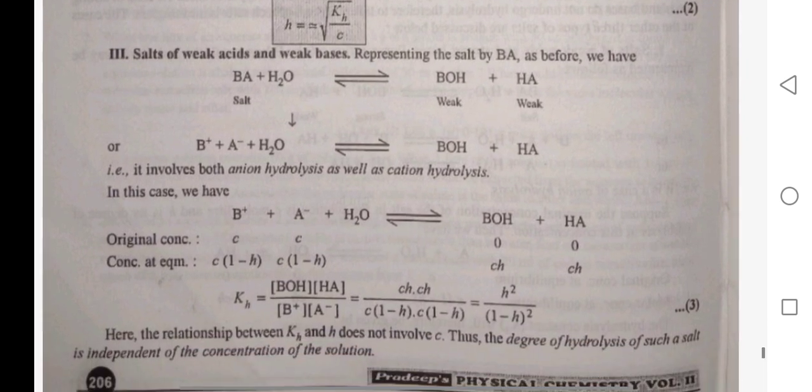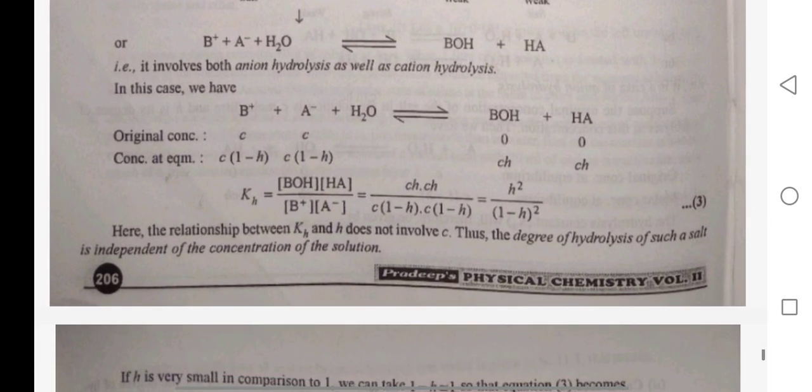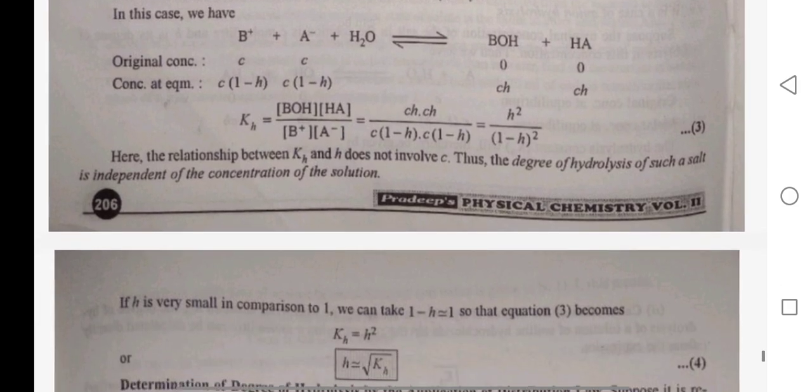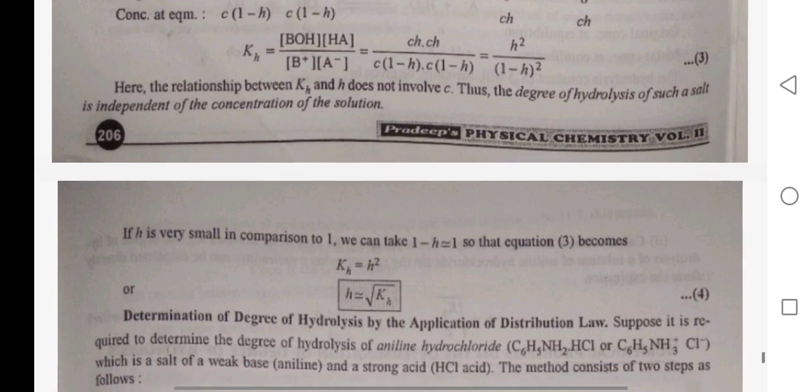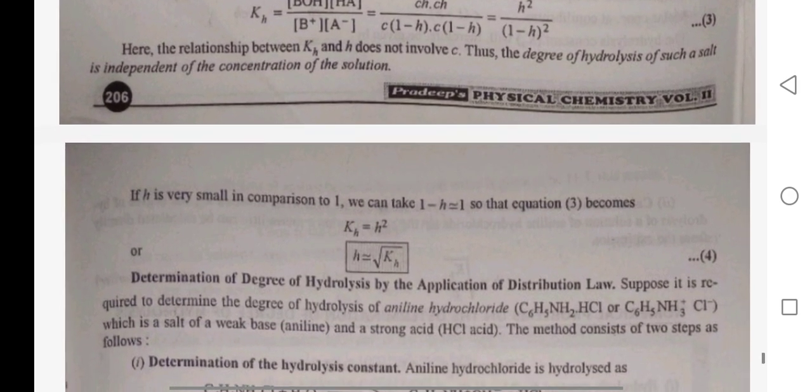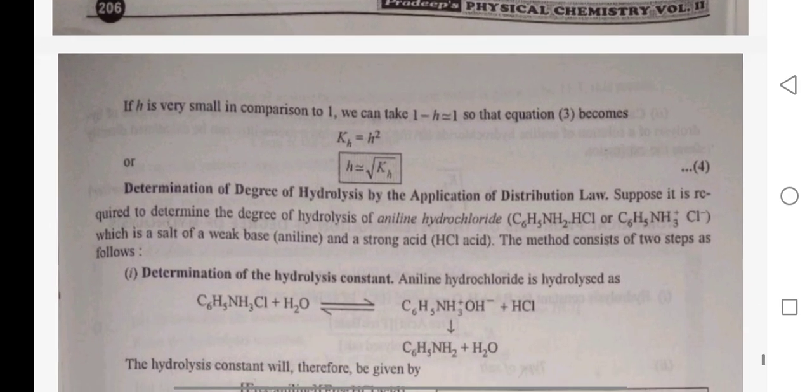Salt of weak acid and weak base. Representing the salt by BA as before, we have BA plus H2O at equilibrium BOH plus HA, B positive plus A negative plus H2O at equilibrium BOH plus HA. It involves both anion hydrolysis as well as cation hydrolysis. Then in this case Kh is equal to h square upon 1 minus h square. The relationship between Kh and h does not involve C. Thus, the degree of hydrolysis of such a salt is independent of the concentration of solution.